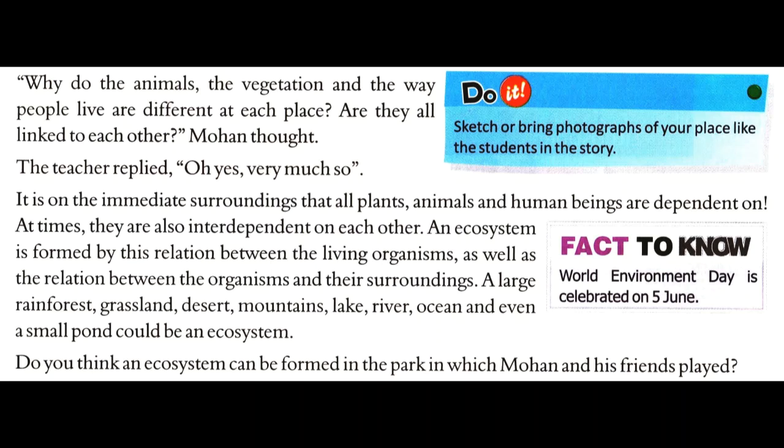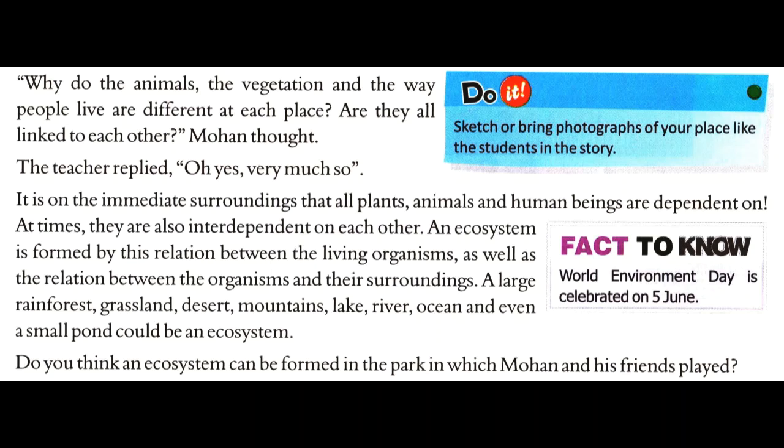So an ecosystem is formed by this relation between the living organisms as well as the relation between the organisms and their surroundings. A large rainforest, grassland, desert, mountains, lake, river, ocean, and even a small pond could be an ecosystem.